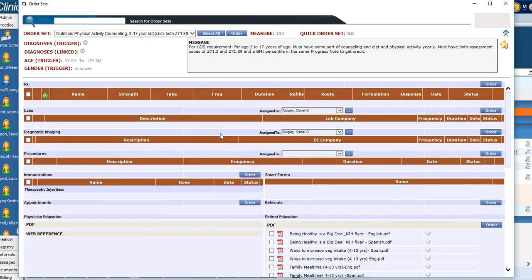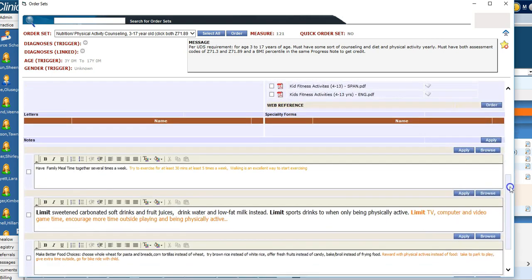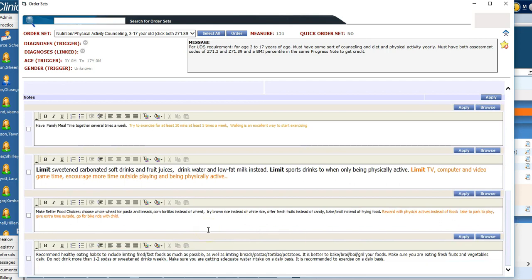Okay, when I click OK, it gives me an order set. Here's where I can document I gave handouts. I don't need to print from this page. I can have these pre-printed, but this is a way to document and get meaningful use points for giving handouts. Then at the bottom, I have 4 little options you can check. This will dump some narrative into the assessments. The black is based on diet, and the brown is based on physical activity.